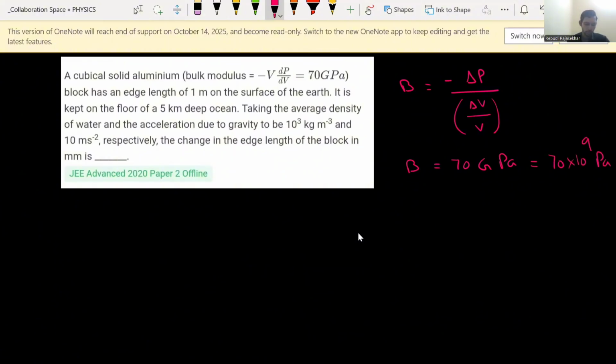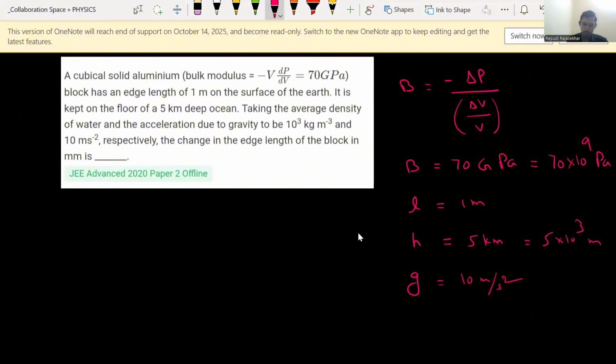B value given. Next, an edge has a length. Length of the edge is how much for the given cube? So that is 1 meter they have given. And it's kept on the floor of a 5 kilometers deep ocean. So that means H value is given. H value is 5 kilometers, which can be written as 5 into 10^3 meters. Okay. And acceleration due to gravity g equals 10 meter per second square.